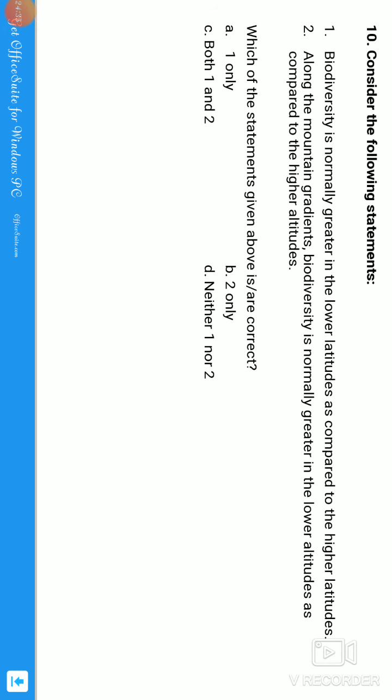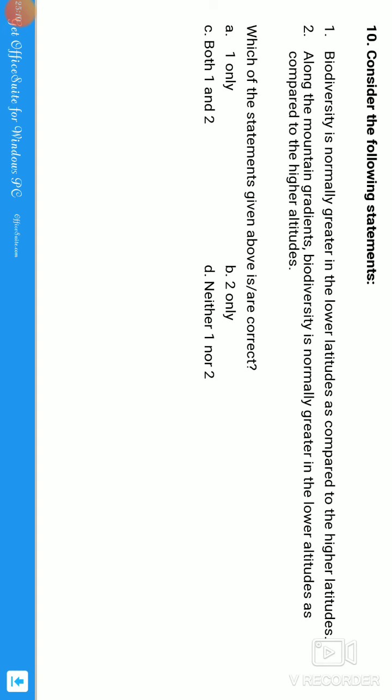The second statement: along mountain gradients, biodiversity is normally greater in the lower altitudes as compared to the higher altitudes. The first speaks about latitude, and the second is about altitude. Altitude is nothing but height. So in the second statement, if you compare within the mountains, the foot of the mountains has more biodiversity than the top of the mountains. This is the explanation.